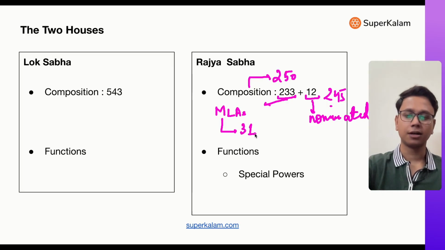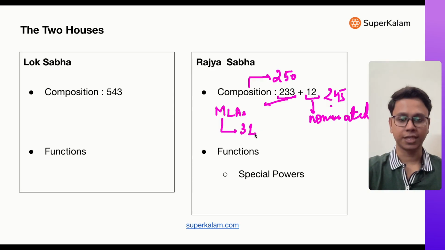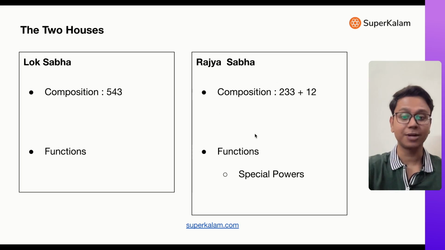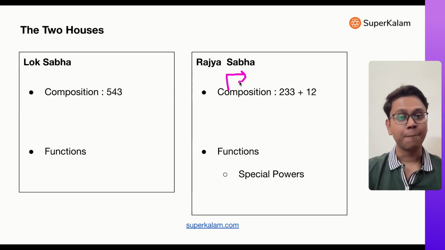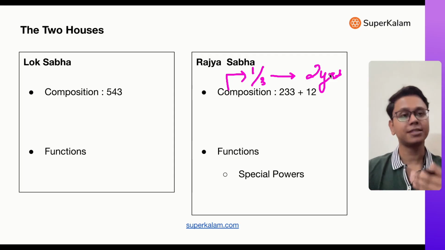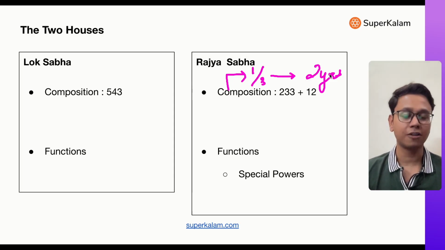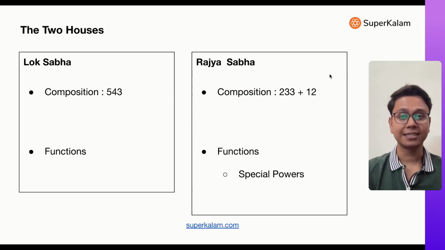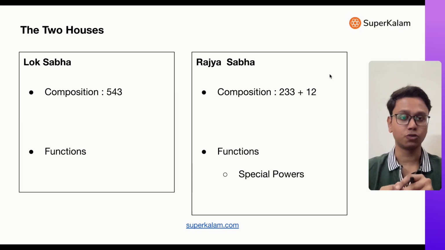Right now, there is one more thing. Rajya Sabha is not dissolvable. It is not dissolved. Like Lok Sabha is dissolved after every 5 years, Rajya Sabha is not. For Rajya Sabha, members retire after every 2 years. One third of the members retire after every 2 years. So therefore, there is a continuation: election of members, retiring of members, election of members, retiring of members. It is not dissolved. It remains the permanent house. That's a very important point.